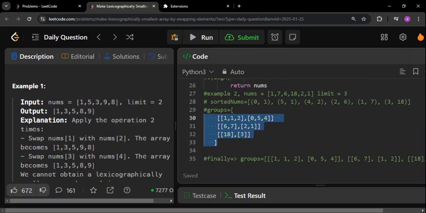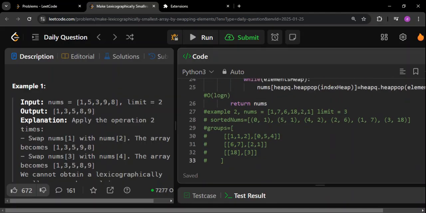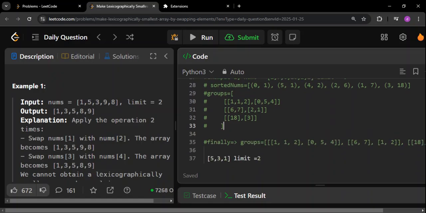Let me just comment this out. Now this is done. But how to get the answer now? Still we have not got the answer. How to get the answer now? See, it is going to be very, very easy now.